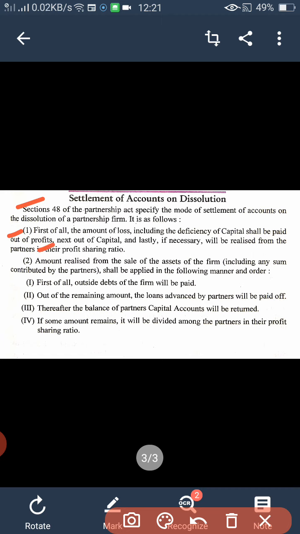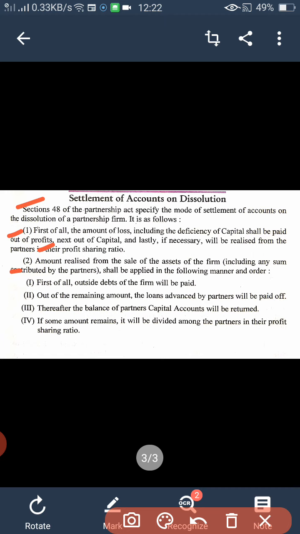Means we are selling all our assets at the time of dissolution, so with the money we have, we have to pay the capital deficiency of the partner, any losses. Clear? Any losses including the deficiency of the partner's capital shall be paid out of the profit.